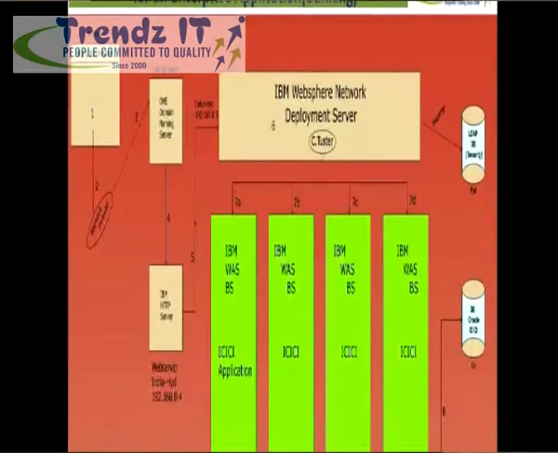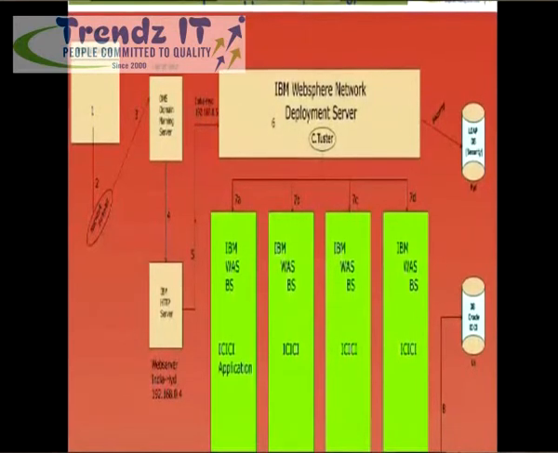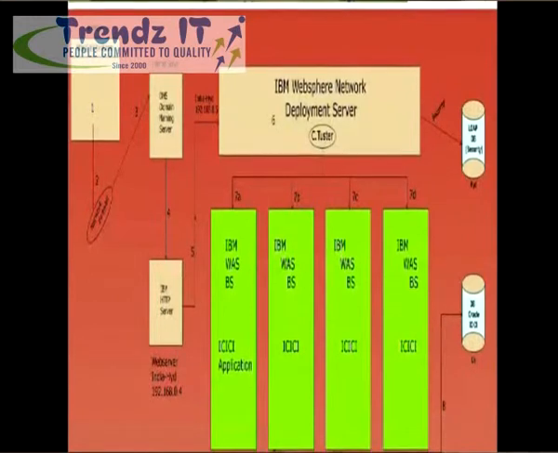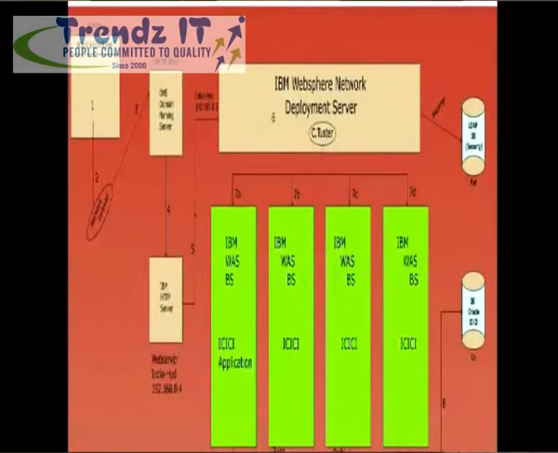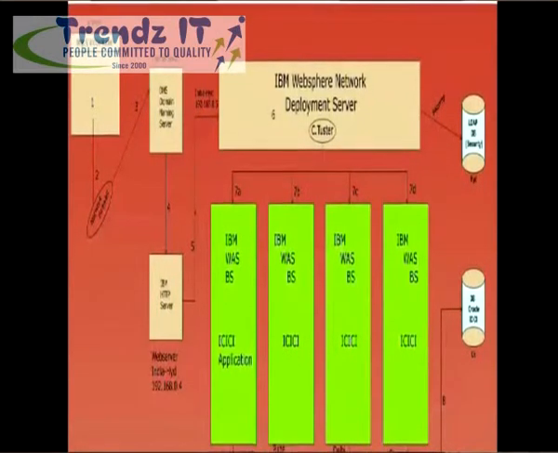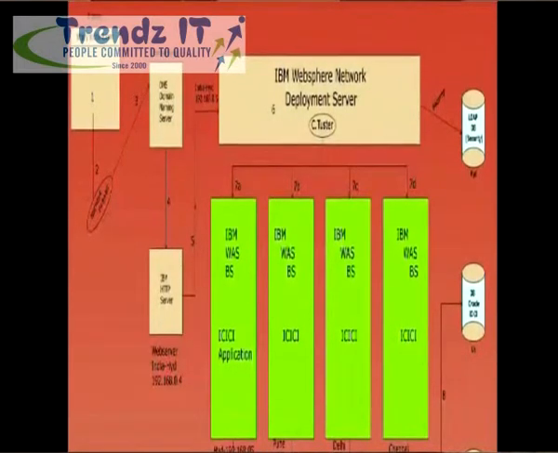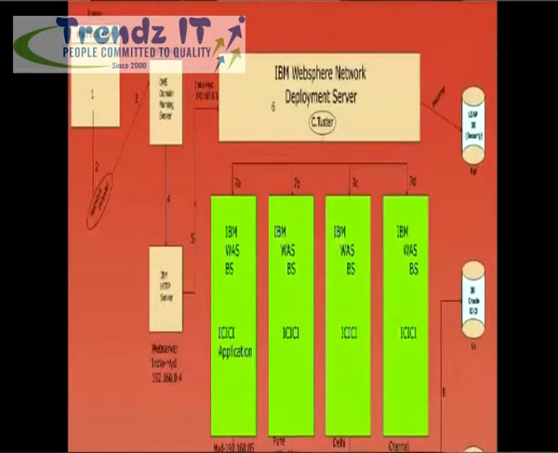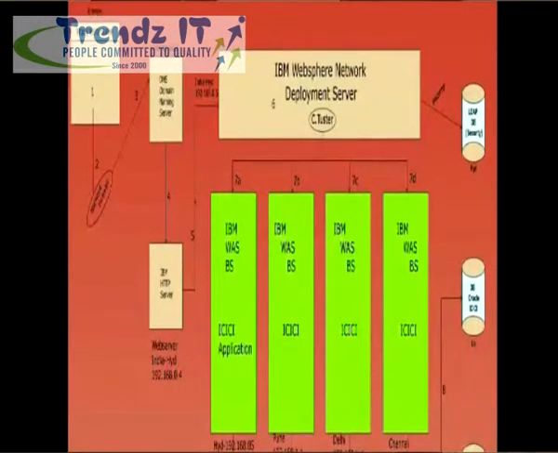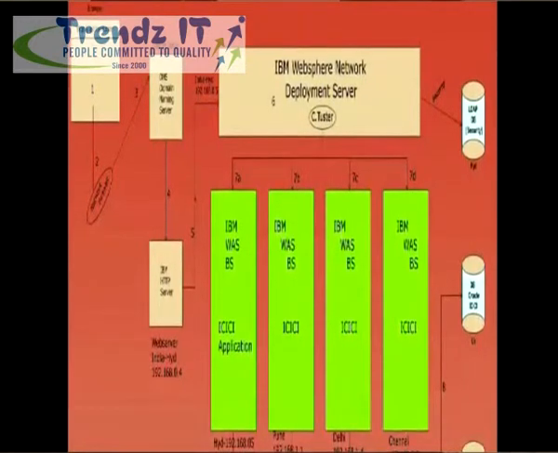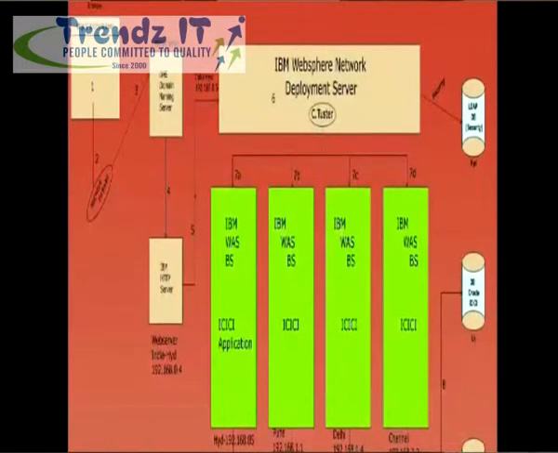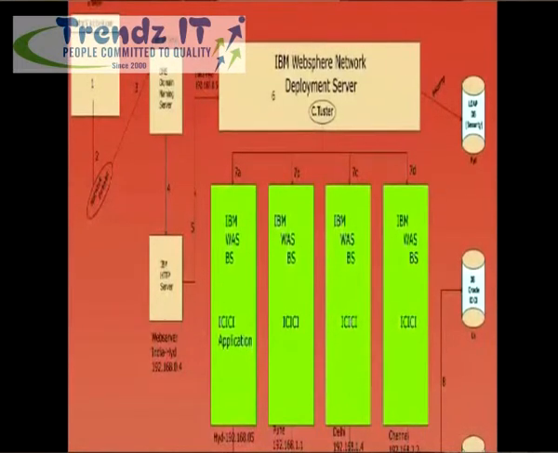In the Linux machines I am going to install the IBM WebSphere application server, and in the Hyderabad machine I am going to install a WebSphere network deployment server. There we have a facility called cluster. Under that cluster, all the other IBM WebSphere application servers are grouped in a network. If as an admin I deploy the application under the cluster, that application will run in all the IBM WebSphere application servers running under the 4 locations.